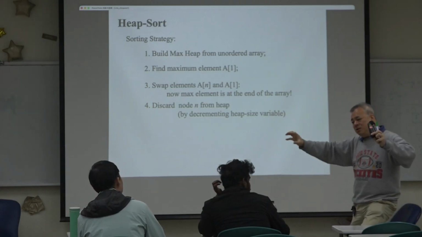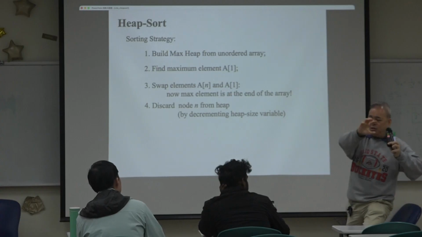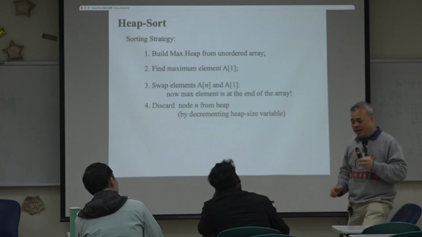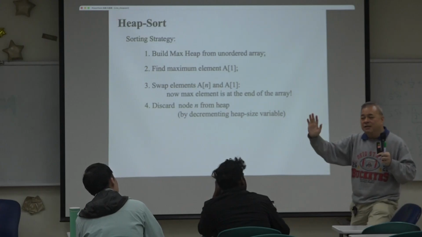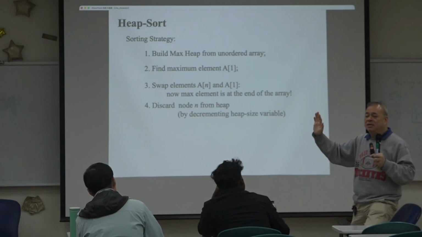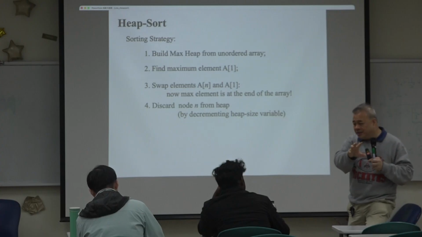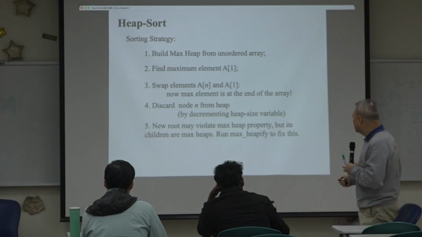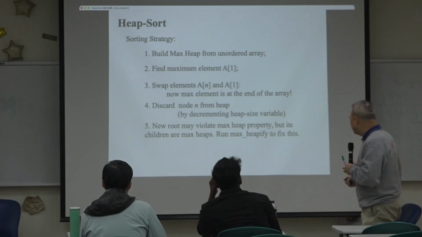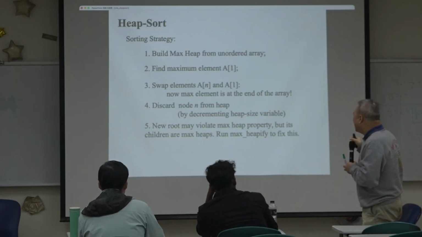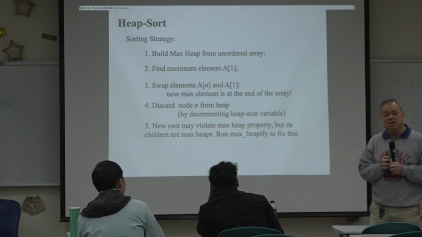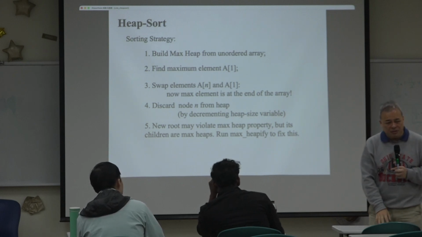one of the leaf nodes, you moved that to the first element, right? So in every other place the heap property is satisfied, except the root. So at the root, you should call max heapify, to make sure it does not violate the heap property.